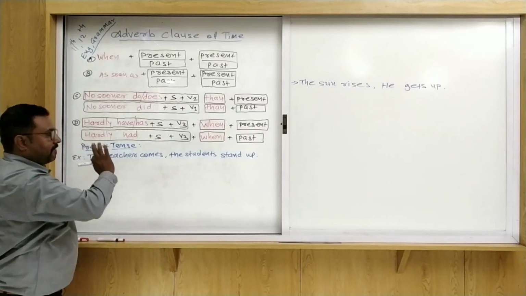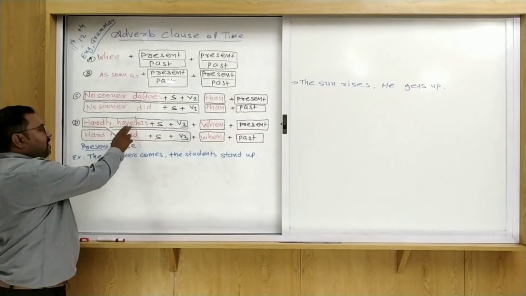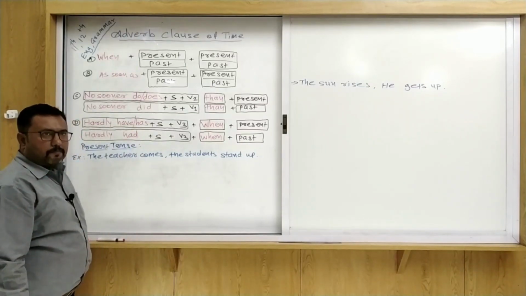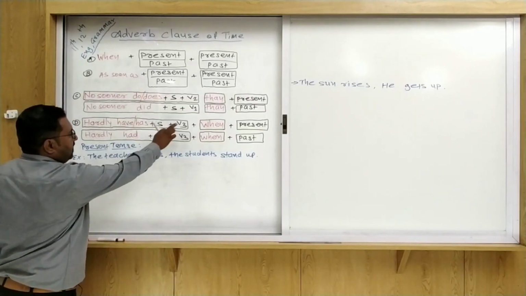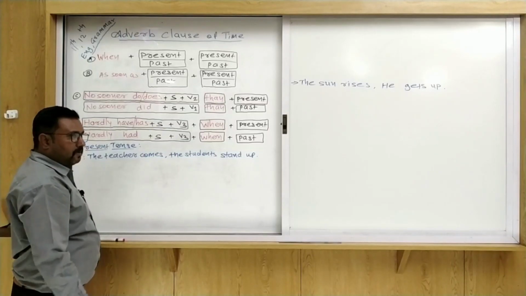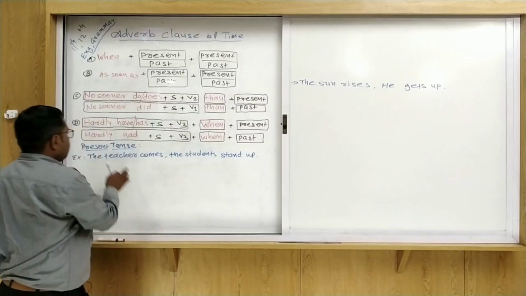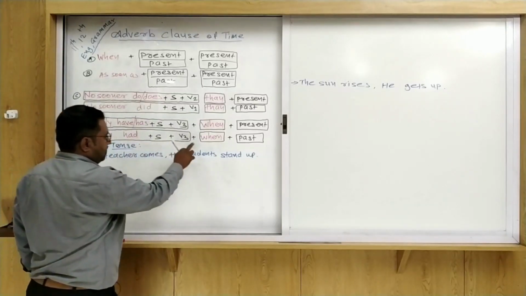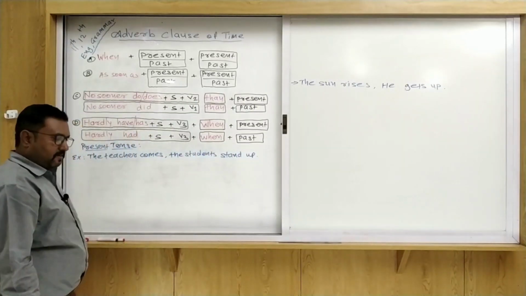And hardly had: when we use hardly had, that means we are going to use present perfect tense. Subject, after that V3 form, past participle, as a conjunction when, and then present tense. And hardly plus past perfect tense, as a conjunction when, and then past tense.